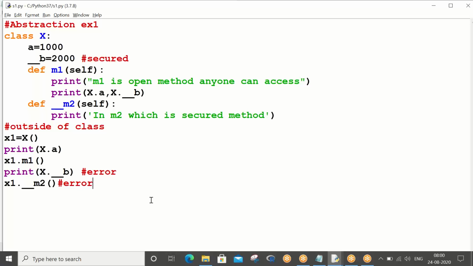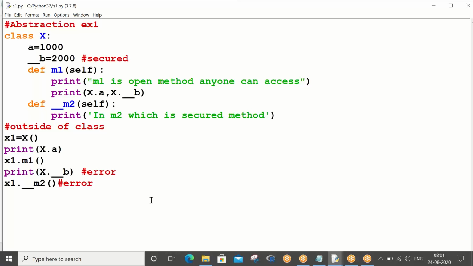Likewise, Guido van Rossum has given a secret syntax for us. Underscore underscore, if you put it on any variable, that variable gets secured. You cannot access it outside of the class. And the same fellow has given another syntax for us. Even though these variables are secured, we have a new syntax, and using that new syntax, we can access those secured variables also.